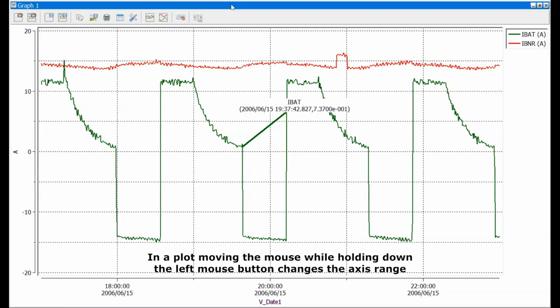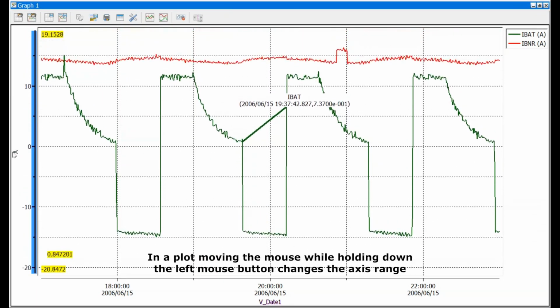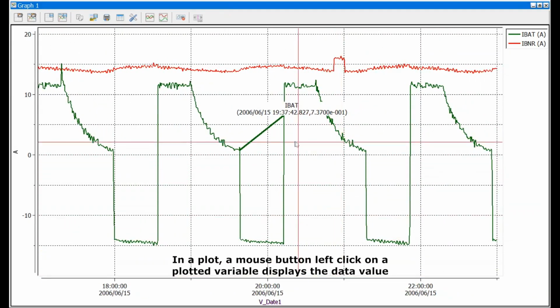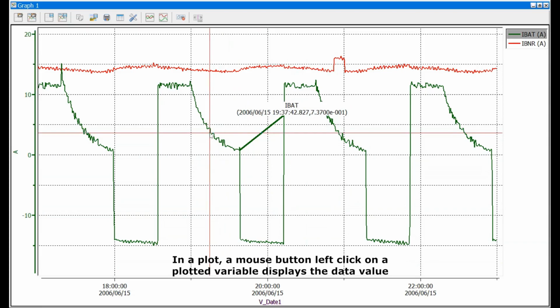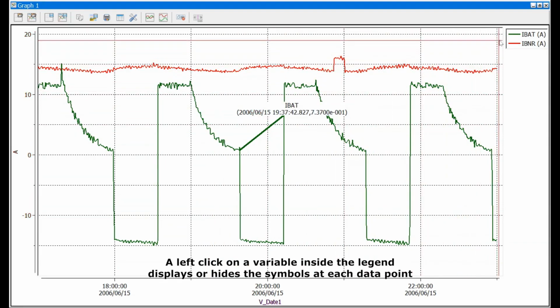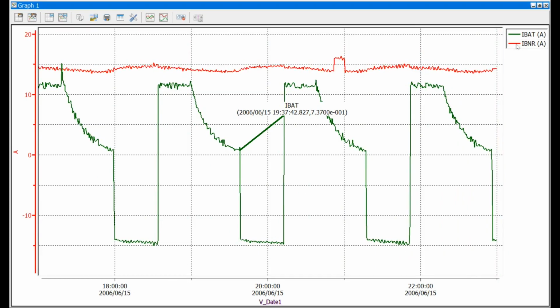In a plot, moving the mouse while holding down the left mouse button changes the axis range. In a plot, a mouse button left-click on a plotted variable displays the data value. A left-click on a variable inside the legend displays or hides the symbols at each data point.